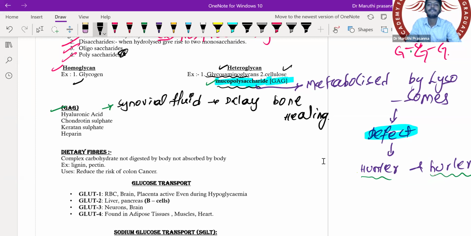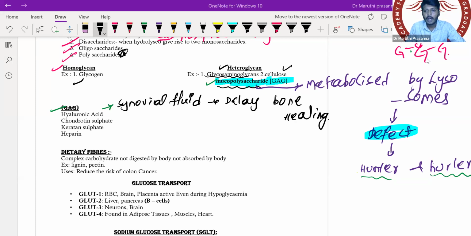Based on this, a 55-year-old female. Now listen to me. The question will come like this. If you want, you can write it down. They will give you a 55-year-old female who had a fracture of the neck of the femur, in which she developed non-union of the bone.